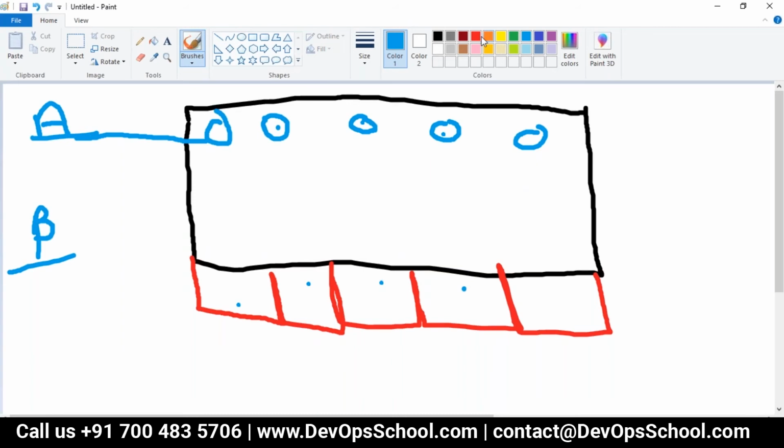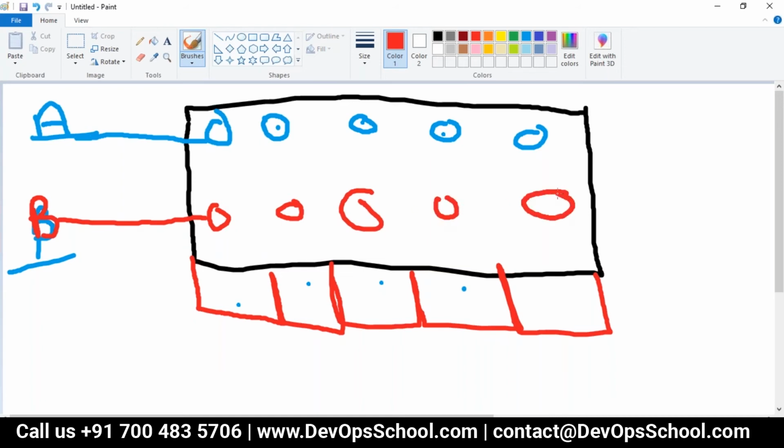Now team B also wants to have a pod. So they deploy the pods, one pod, two, three, four, five pods. Now one day, team B deployed a new image, image versioning. You remember we were creating a V1, latest, and all that. So they deployed the new version of the image.